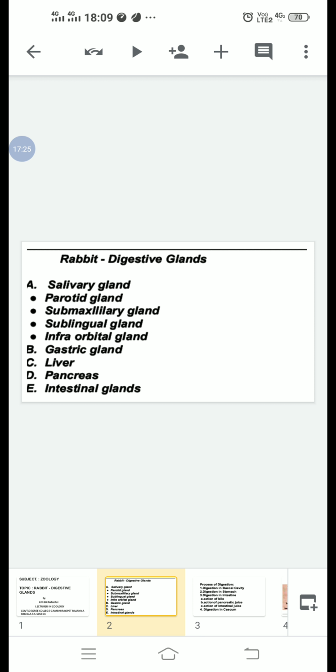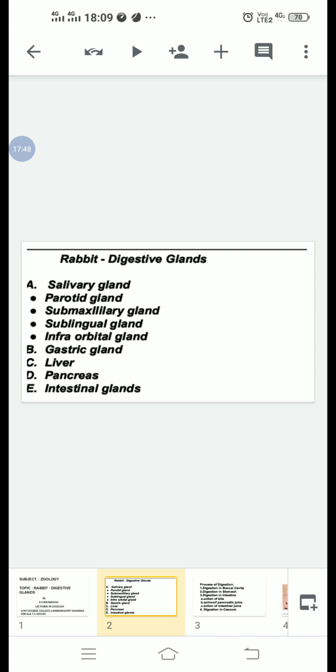Next we discuss intestinal glands. The mucous membrane of the small intestine contains numerous simple tubular glands that secrete intestinal juice or succus entericus. It is alkaline in nature.